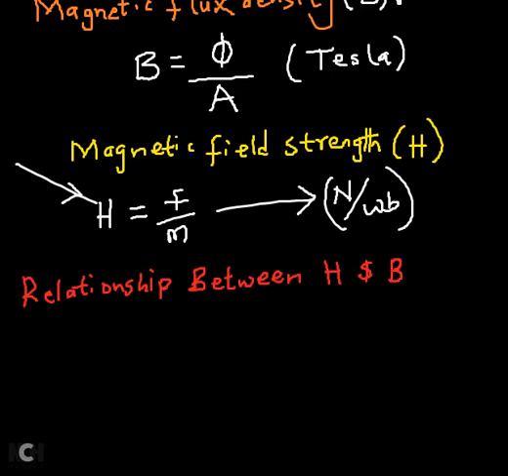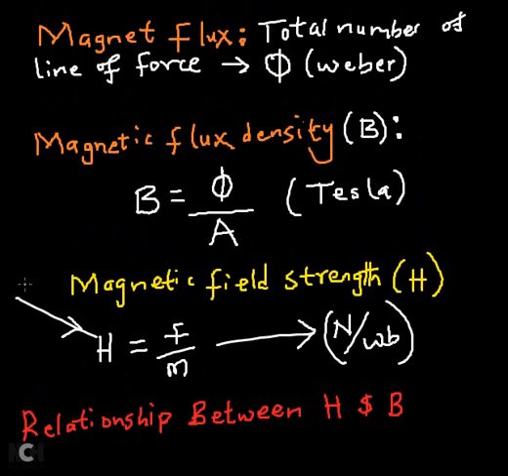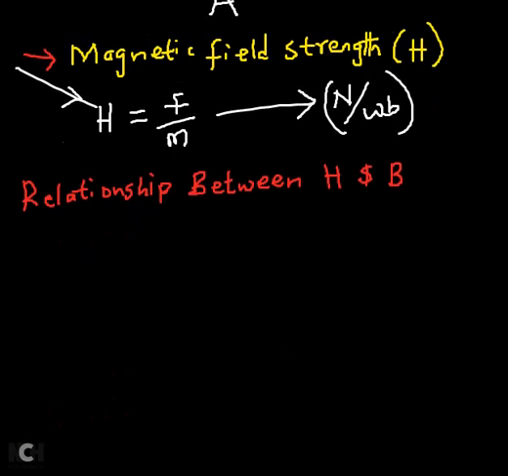Now, this particular relationship will tell you that these two parameters, magnetic field strength and magnetic flux density, are related. In fact, if you want to measure how powerful a magnet is, it is going to be based on these two parameters, magnetic flux density and the magnetic field strength. So the relationship is this. I don't want to prove any formula. Too much formula here.